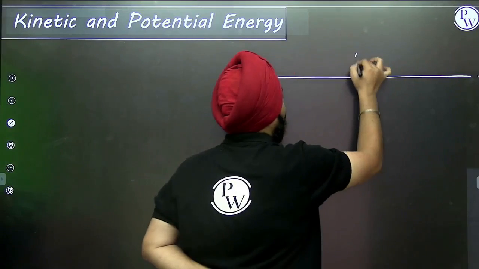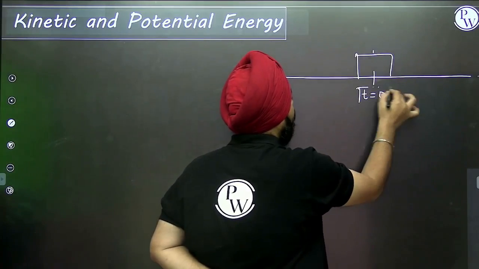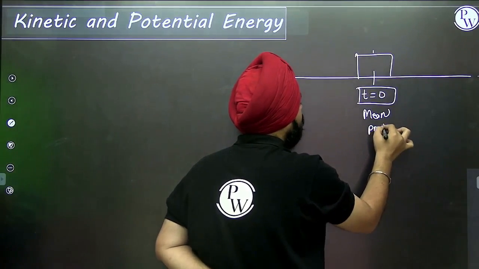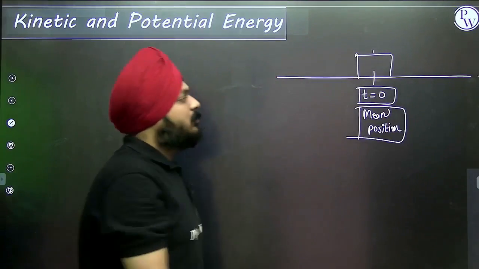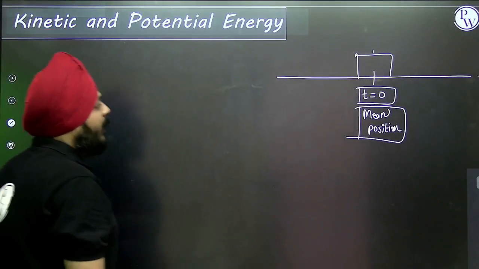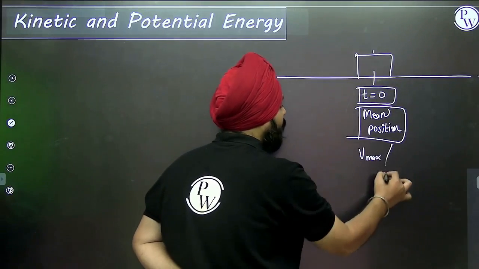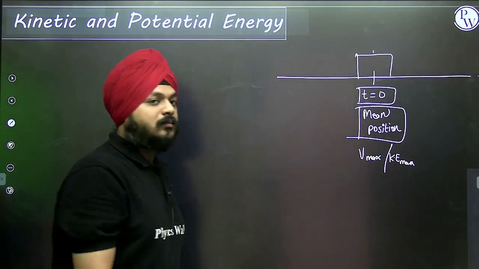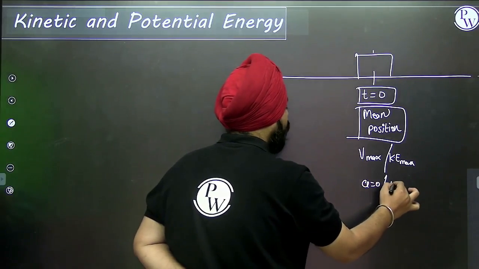Let's take the same example. This is a particle at t equal to 0. This is the mean position of the particle, or in another sense, a reference point. At the mean position, the velocity of the particle is maximum, which means it has the maximum kinetic energy. Acceleration of the particle is 0, which means the potential energy is 0.